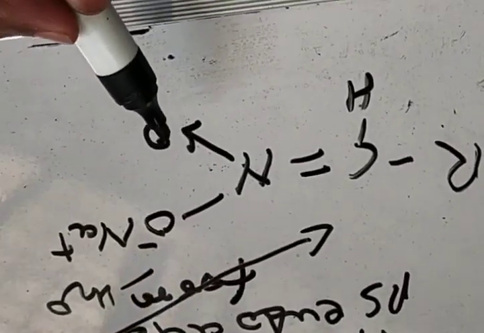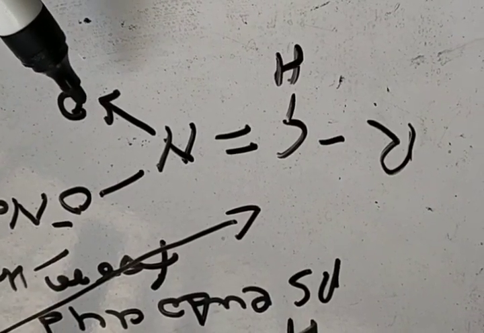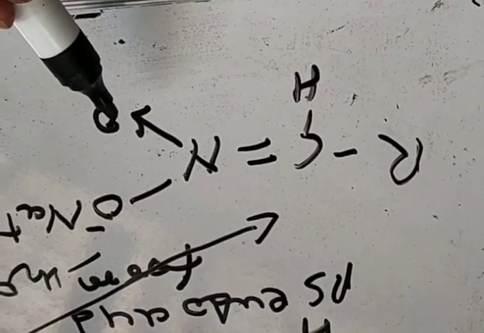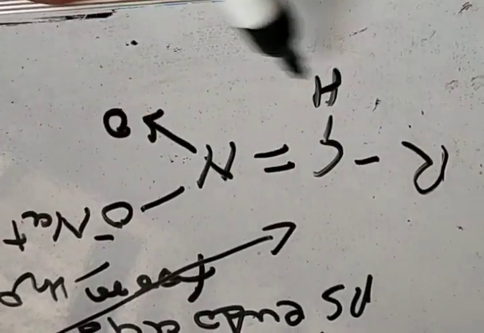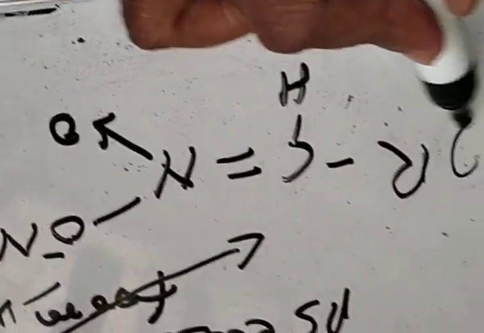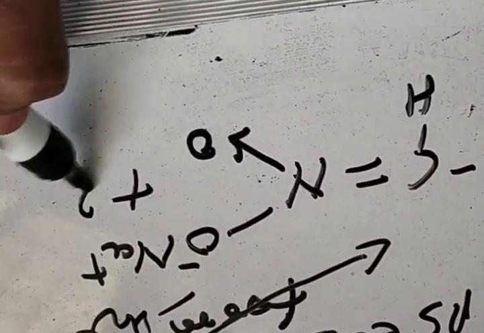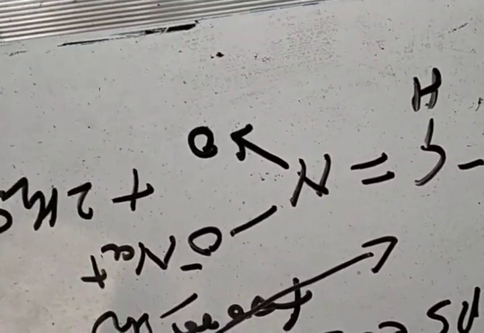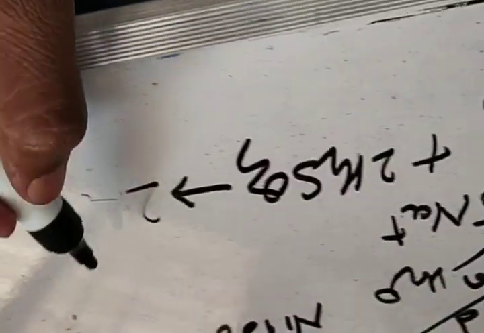This is the sodium salt of nitronic acid, meaning a primary nitroalkane dissolved in dilute NaOH gives the sodium salt of nitronic acid, and this salt on reacting with H2SO4 gives an aldehyde,